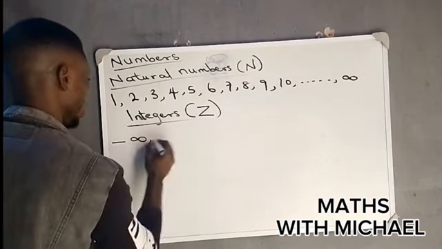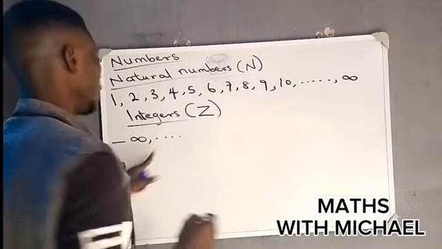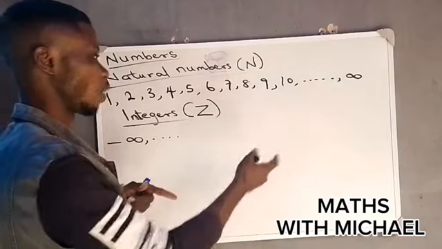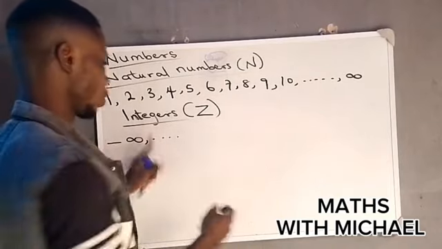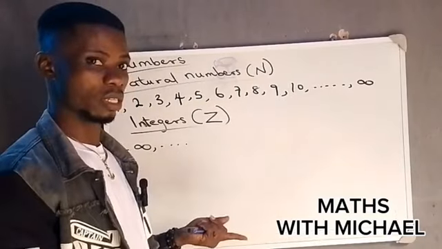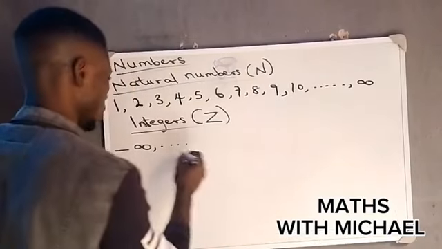Negative infinity. Going forward, whenever you see this sign, it means that there is more before whatever we are going to write. We call this sign an ellipsis. Yeah, I think that's what it is called.